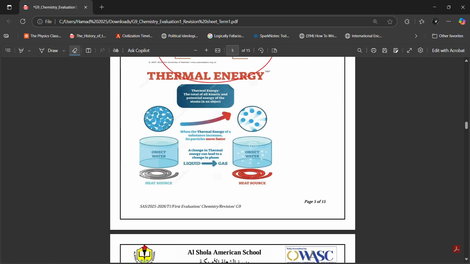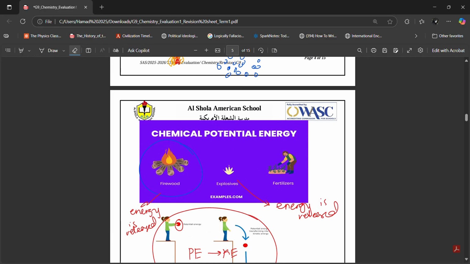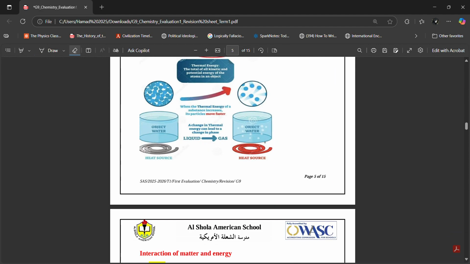If the reaction between the two chemicals is exothermic, meaning that it releases energy, that energy is then going to flow out of the system and into the surroundings, and everything is going to become hot. For example, when you burn firewood, it's an exothermic reaction. So energy is released to the surroundings and everything becomes hot. If you go near the bonfire, you will feel the warmth of the fire.